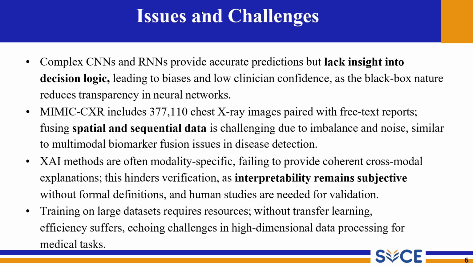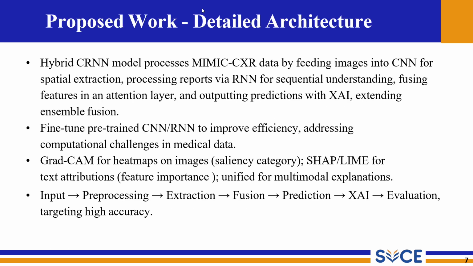any constraints. Our proposed work is a specific pipeline which involves image input and text input, which will pre-process it and extract the given features, combine them and give a prediction, which will have an XAI or explainable AI layer over it, which we then evaluate based on faithfulness, interpretability, and accuracy.